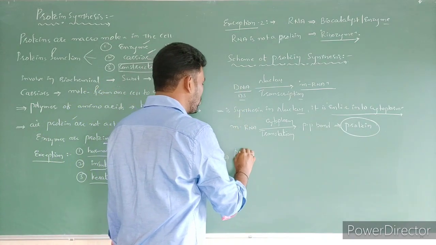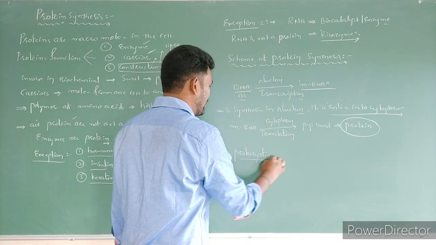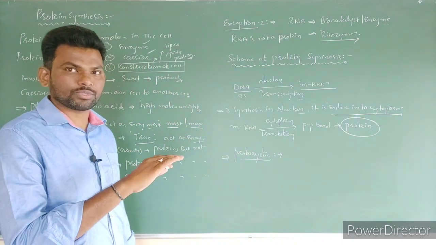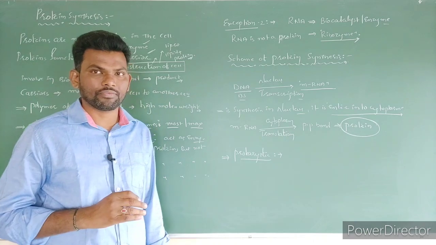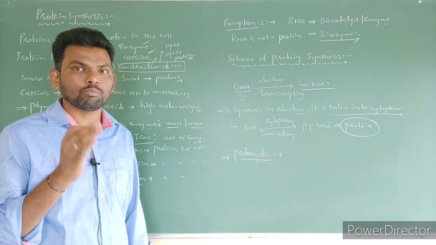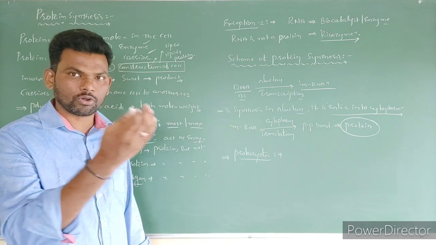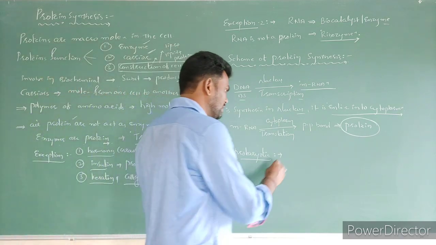In the scheme of prokaryotes, what happened? The same scheme, first transcription and translation. What is changed? The only change is location. In prokaryotes, transcription as well as translation both occur only in the cytoplasm, because the prokaryotic cell does not contain a defined nucleus.